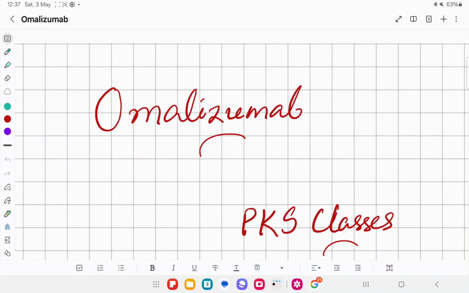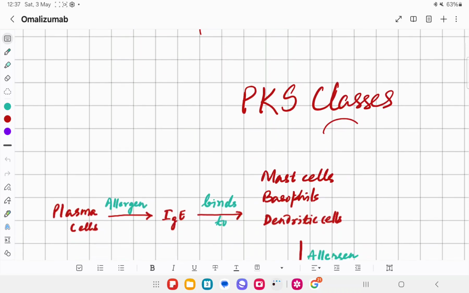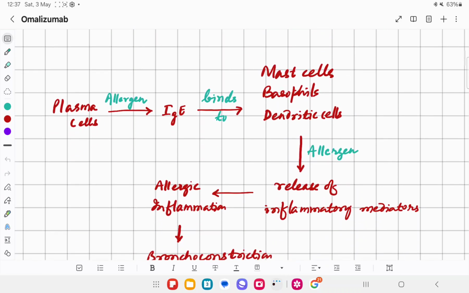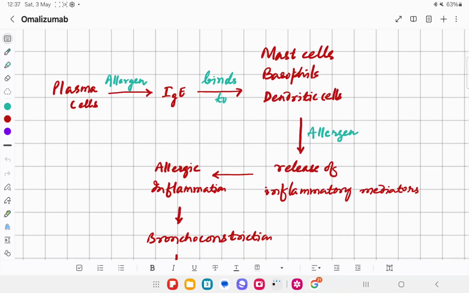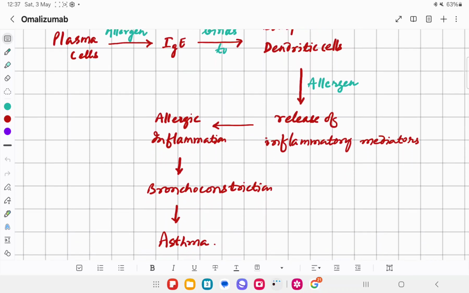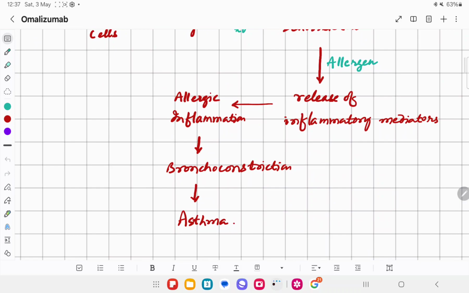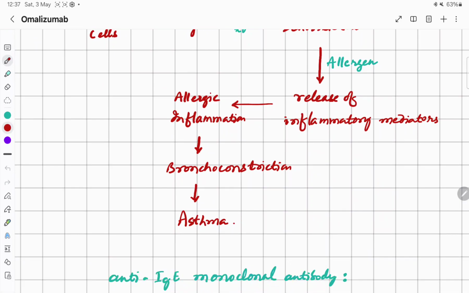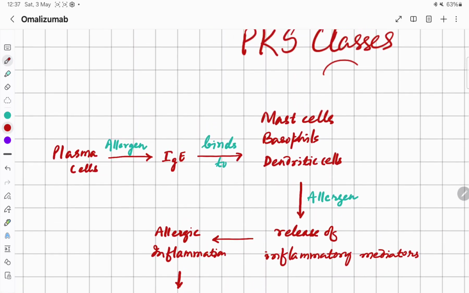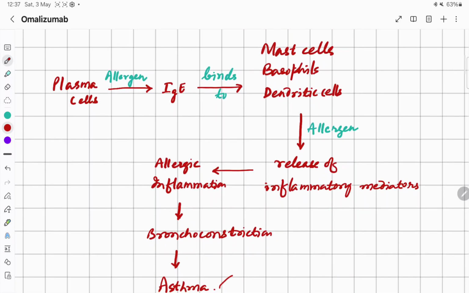Today we will study about the monoclonal antibody Omalizumab. Omalizumab is a humanized monoclonal antibody used in the treatment of asthma. And before that, let us discuss the pathogenesis of asthma.